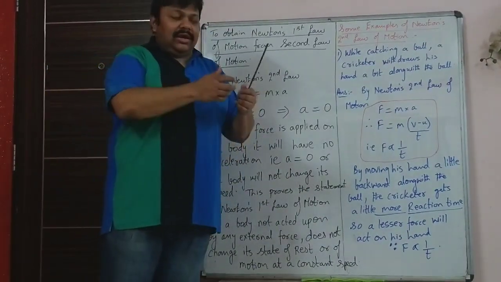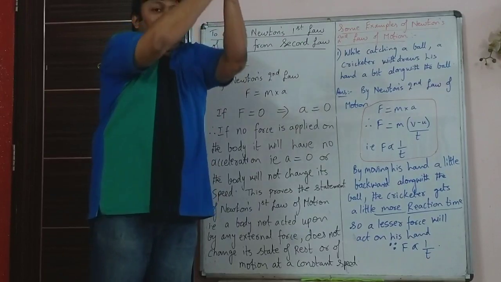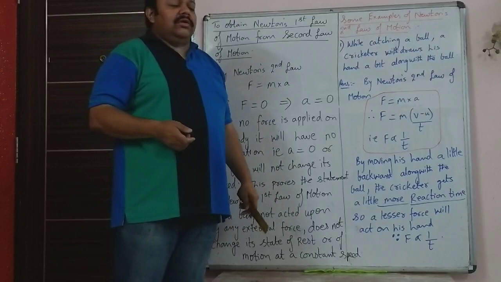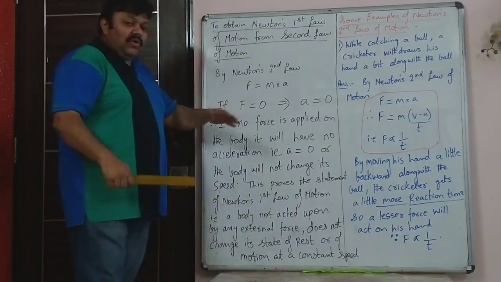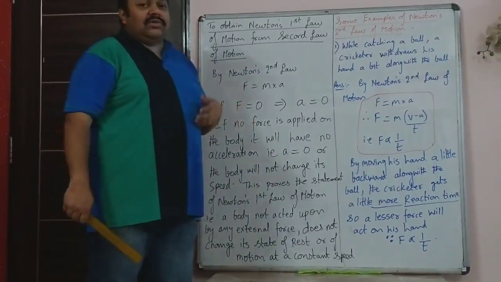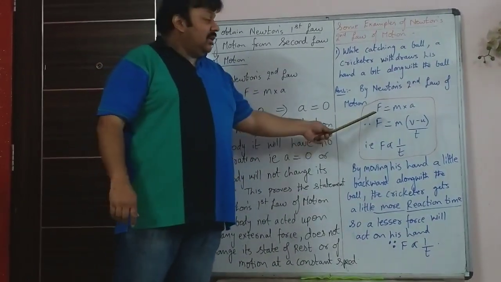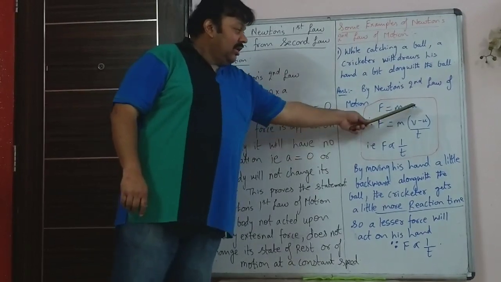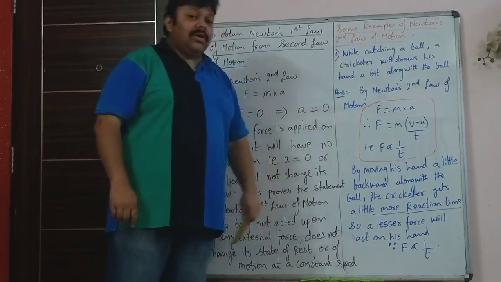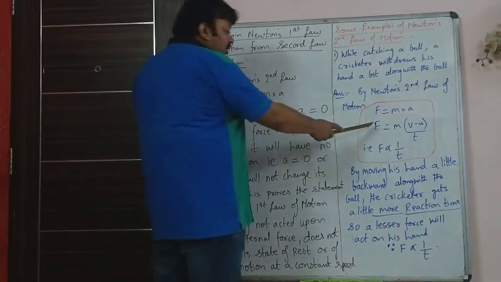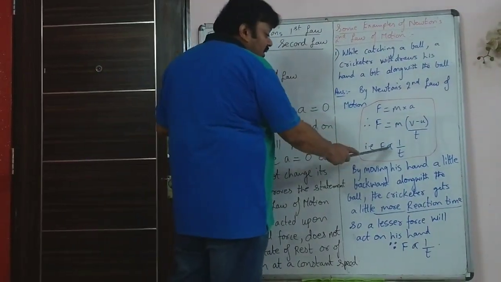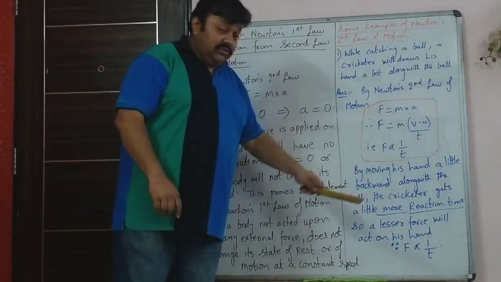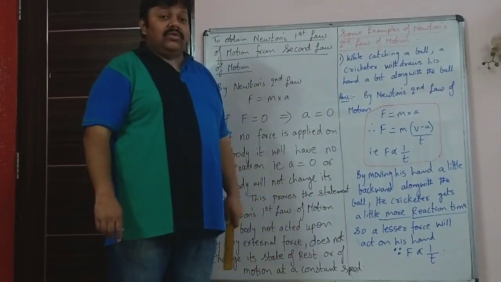Similarly, when a cricketer takes a catch, he generally doesn't stay still and catch it. He moves his hand back. The explanation for all of these is based on Newton's second law. From the mathematical expression F = ma, we can say that F = m times (V minus U) upon T. Or you can say that force is inversely proportional to the time taken for the velocity to change. So force is inversely proportional to time.